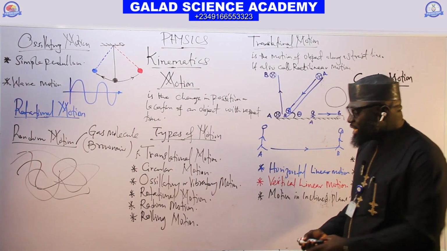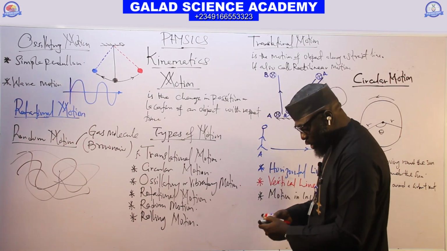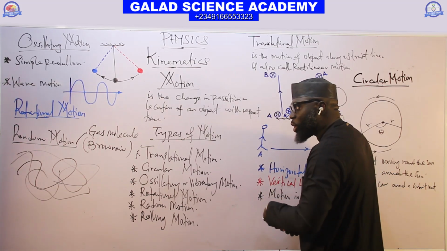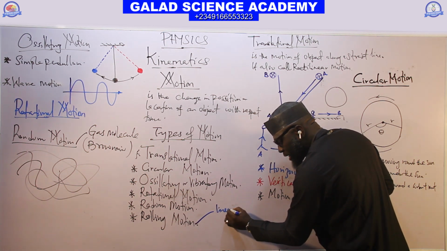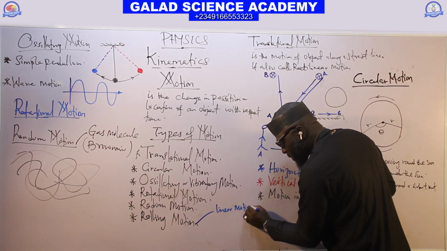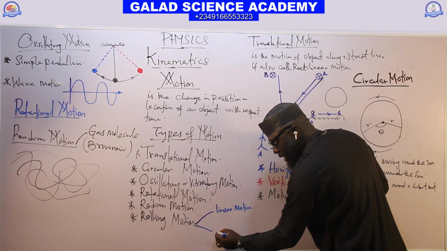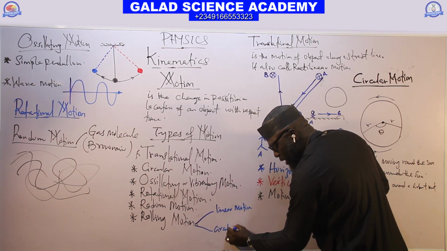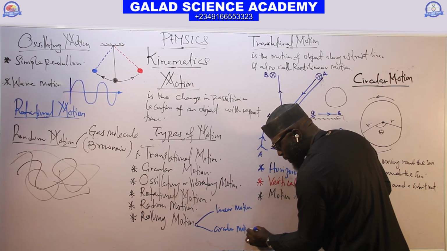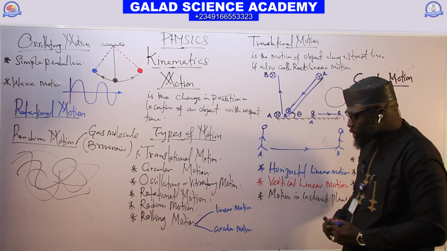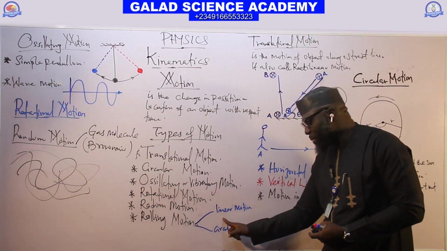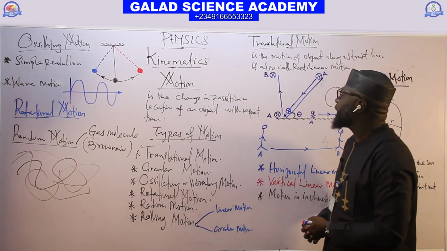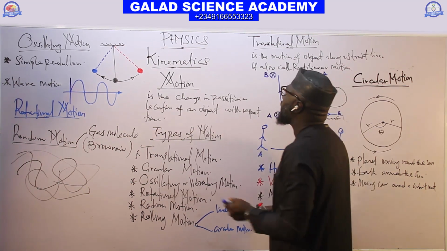But the last one here, we call it rolling motion. The rolling motion is a kind of motion that is a combination of linear motion with circular motion. So the rolling motion is a motion that is a combination of linear motion and circular motion.